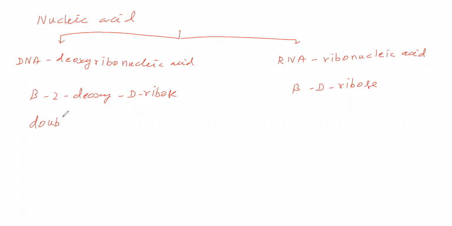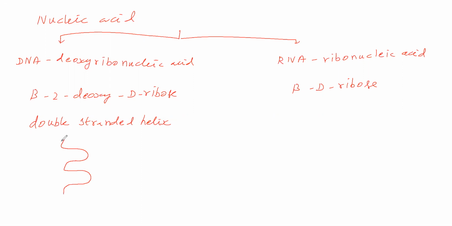Next, this DNA is called a double-stranded helix. What does double-stranded helix mean? In this DNA, one polynucleotide is present like this. It is one polynucleotide.